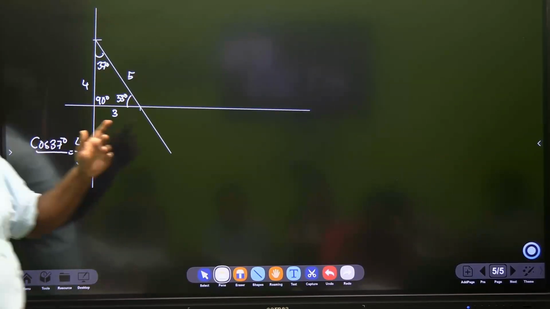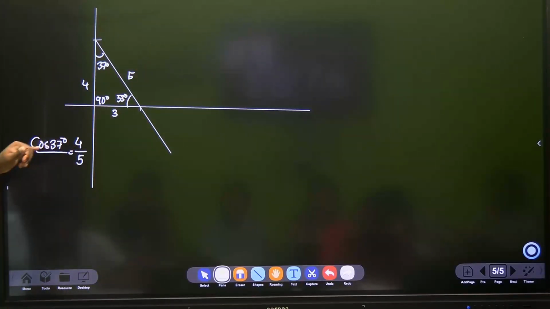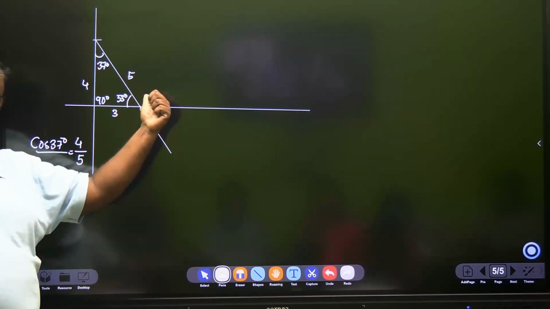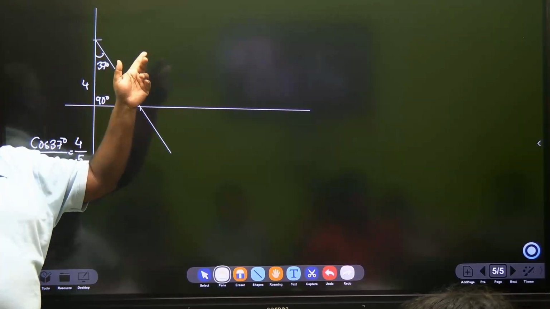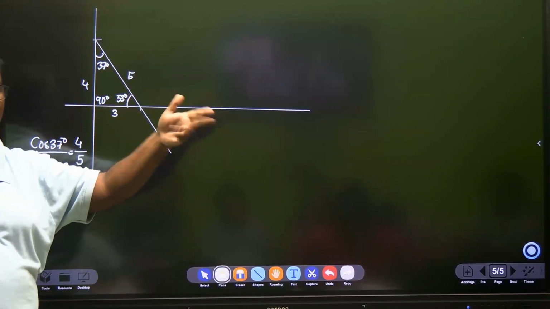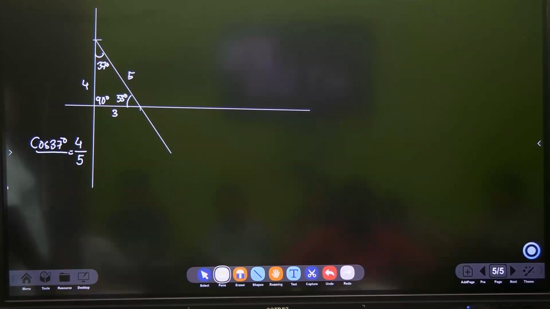Because they expect everything will come in 0, 30. That's a table which you memorize. You don't memorize what is 37, but this is a trick. 3, 4, 5 is the smallest triangle. And a 3, 4, 5 triangle will have measurements of 90, 37 and 53. Which one will be 37? Opposite to 3. Which one will be 53? Opposite to 4. Have you understood?